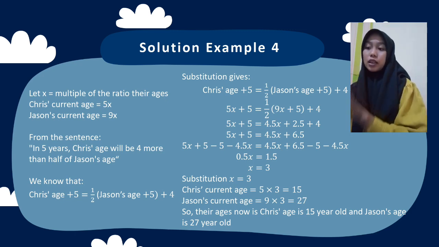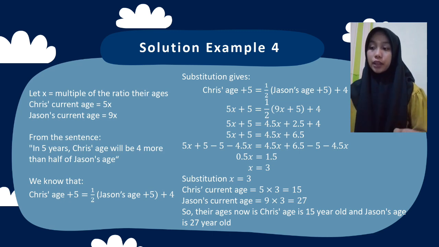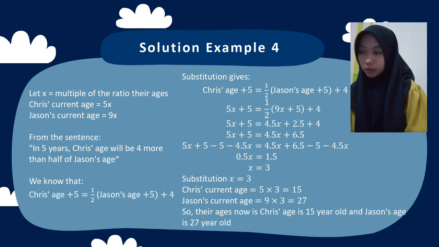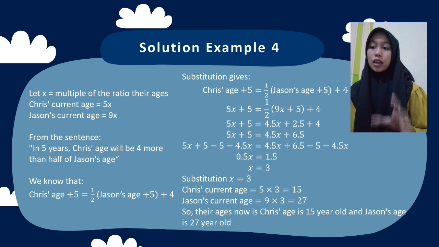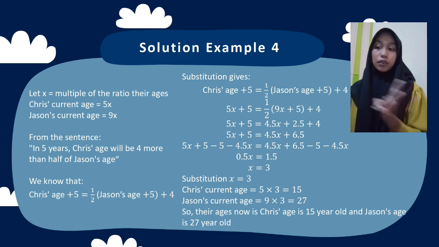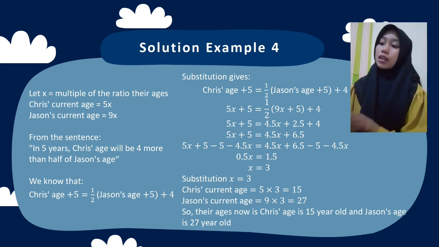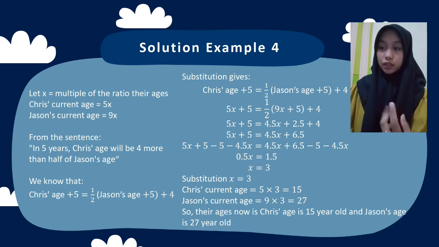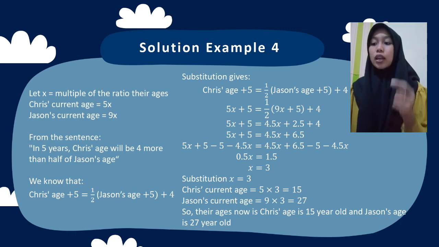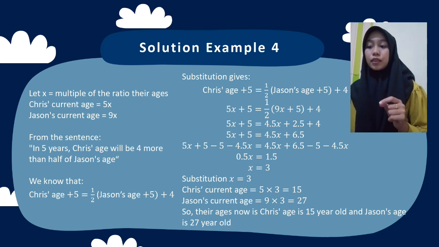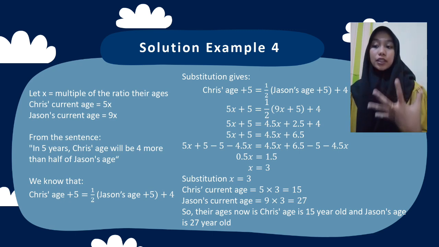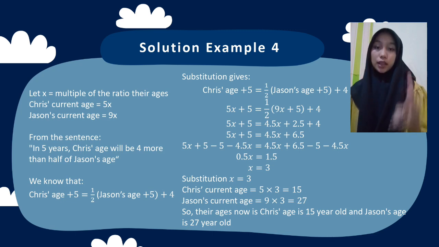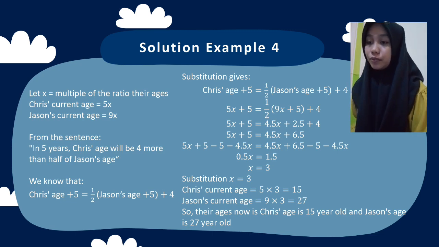Next, we substitute x equals 3 into this, so Chris' current age is 5 times 3 equals 15, and Jason's current age is 9 times 3 equals 27. So their ages now are: Chris is 15 years old and Jason is 27 years old.